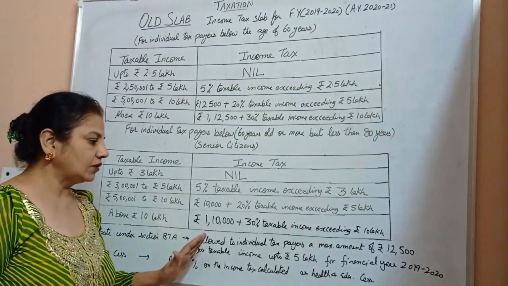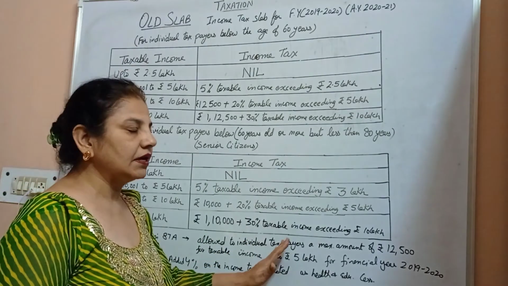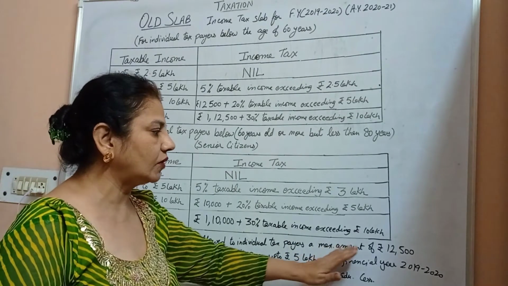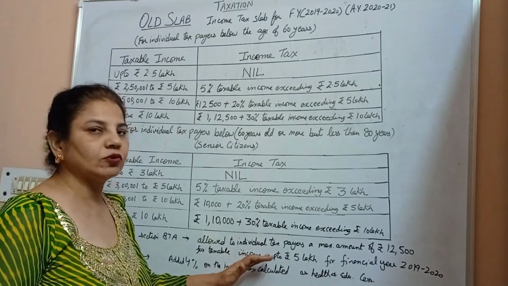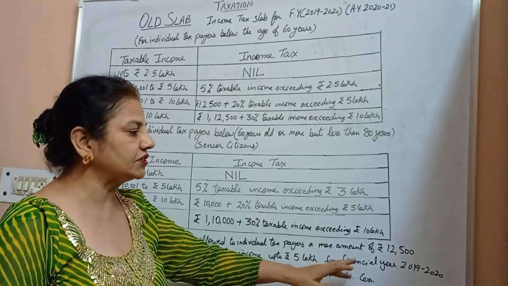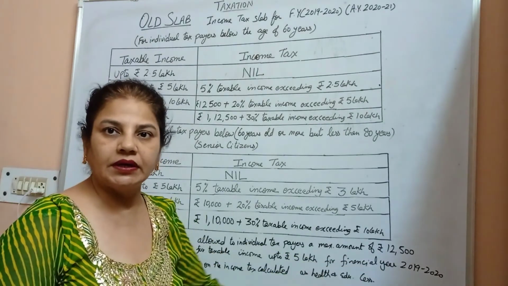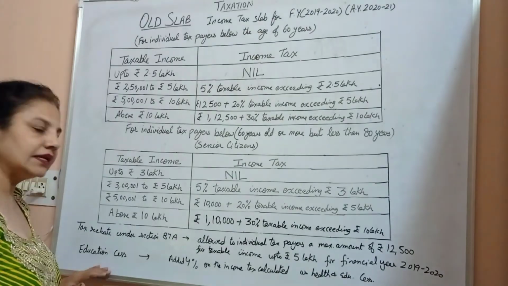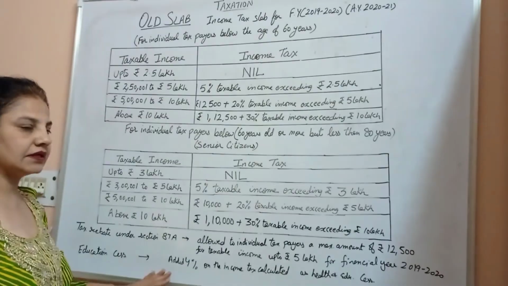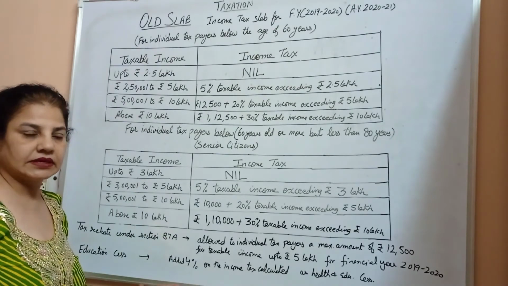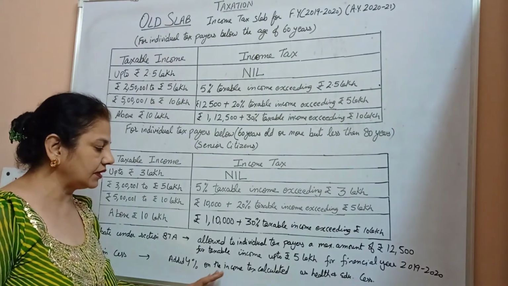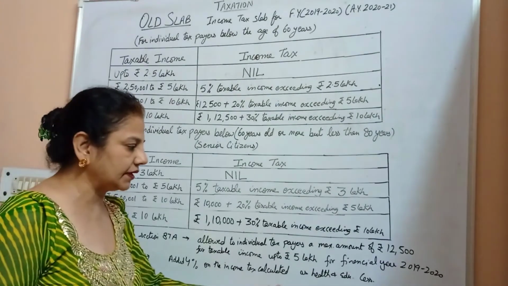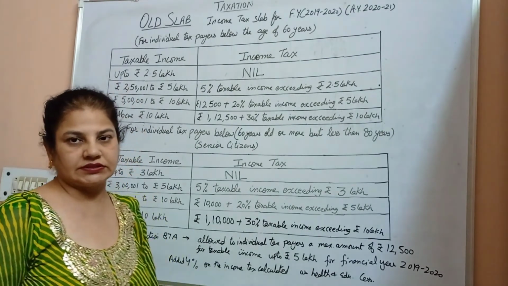Tax rebate under section 87A. This allows an individual taxpayer a maximum amount of rupees 12,500 for taxable income up to rupees 5 lakh for the financial year 2019 to 2020. Health and education cess: after calculating the income tax, we add 4% on the income tax that has been calculated as health and education cess.